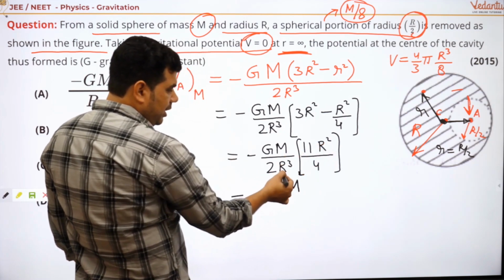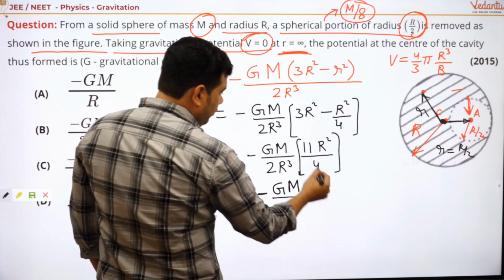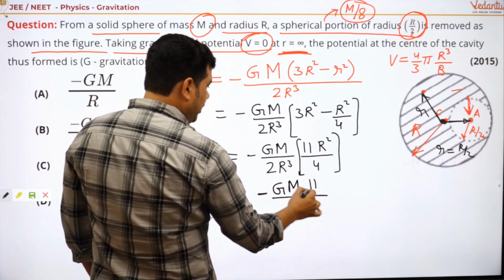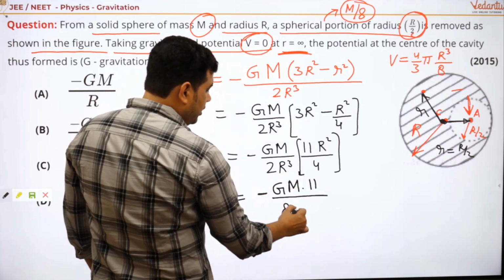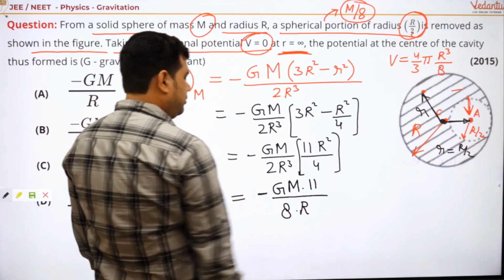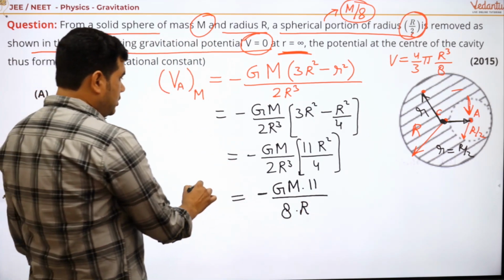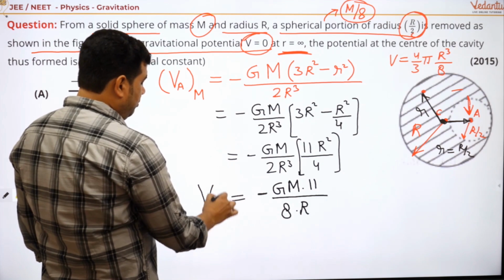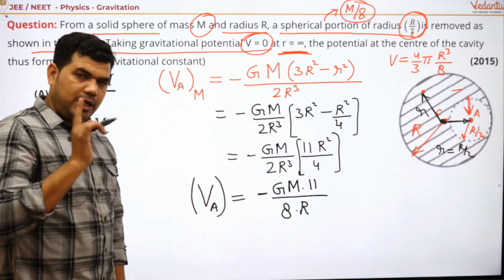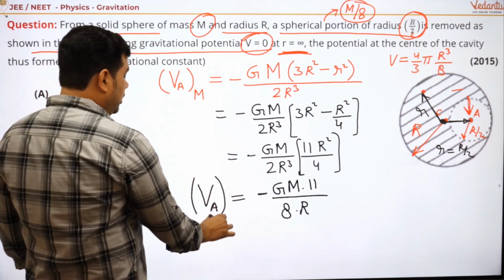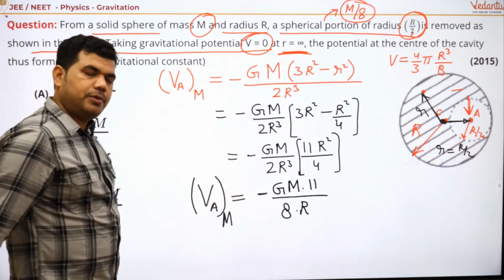And R square will be cancelled out. So we have 4 2 into 11, 4 to 8 into R. This is the gravitational potential due to mass M.